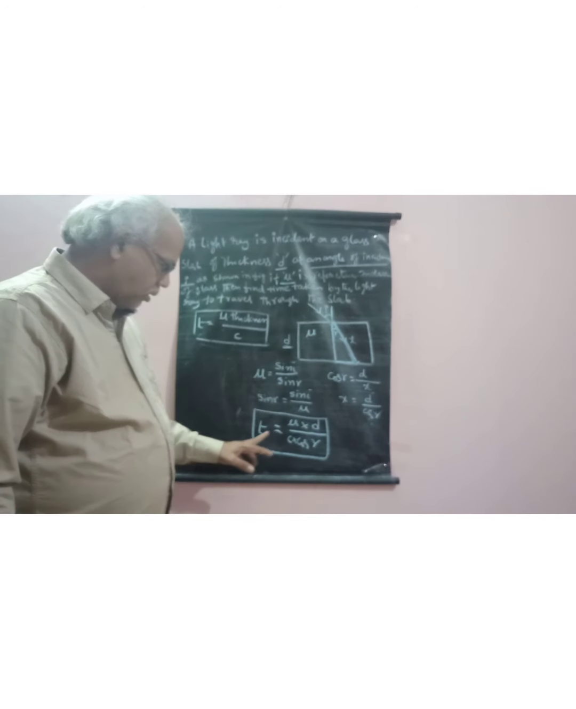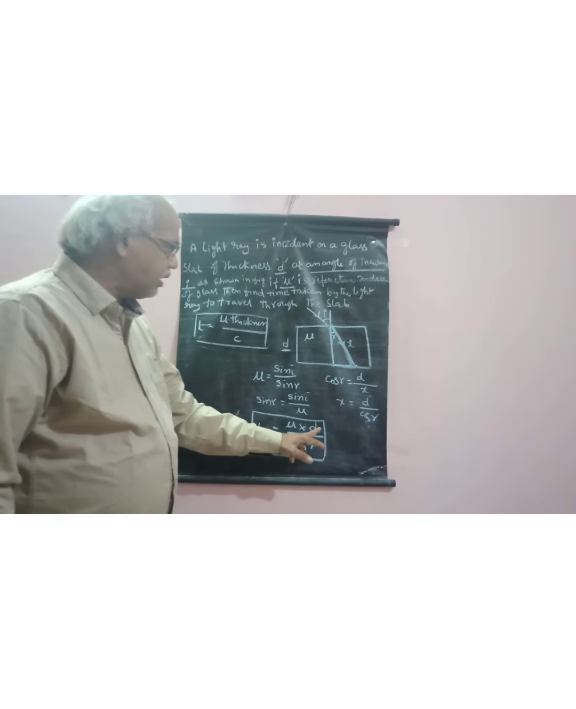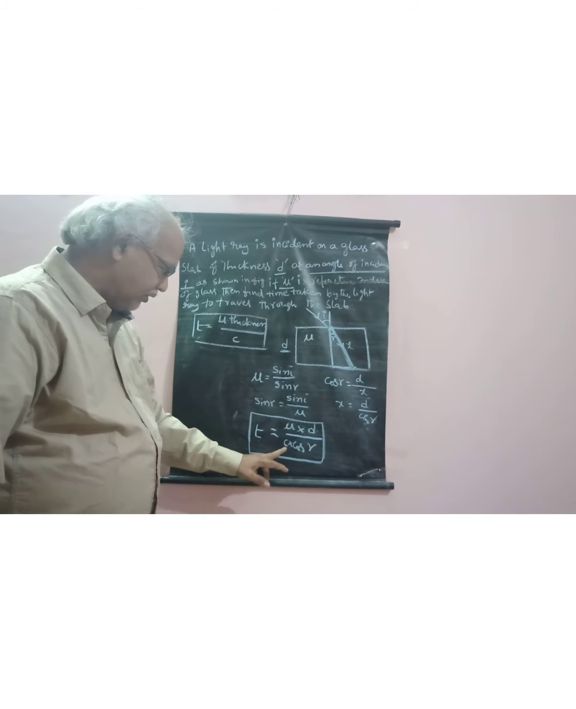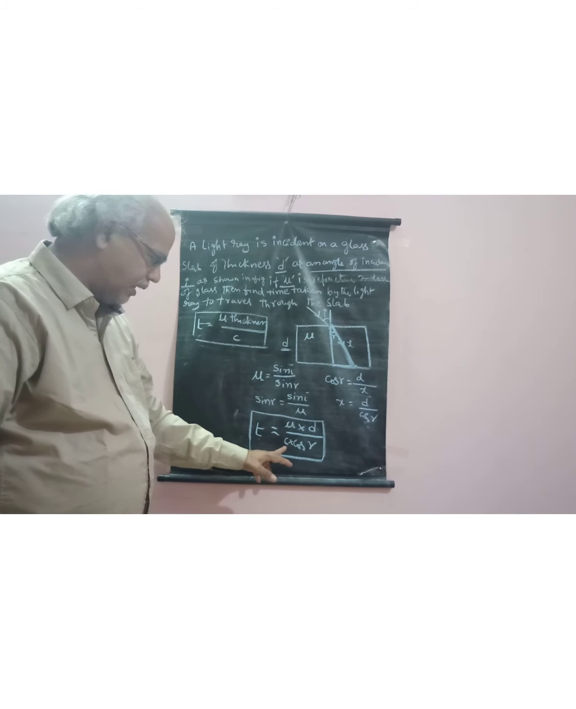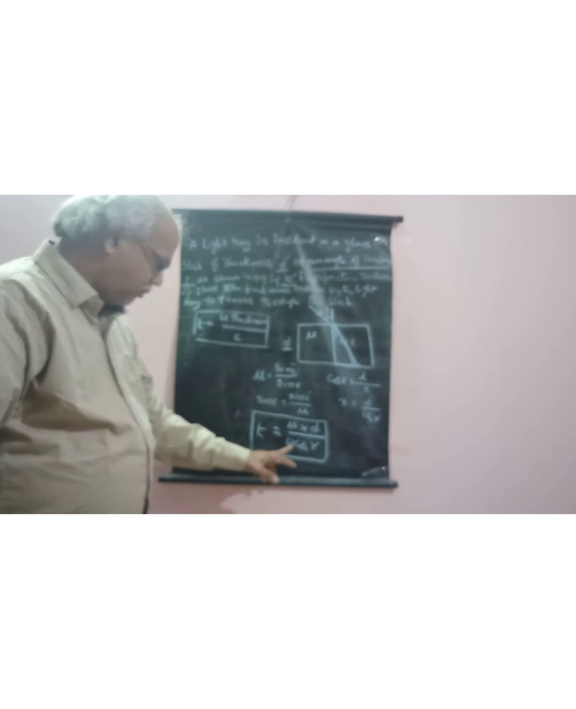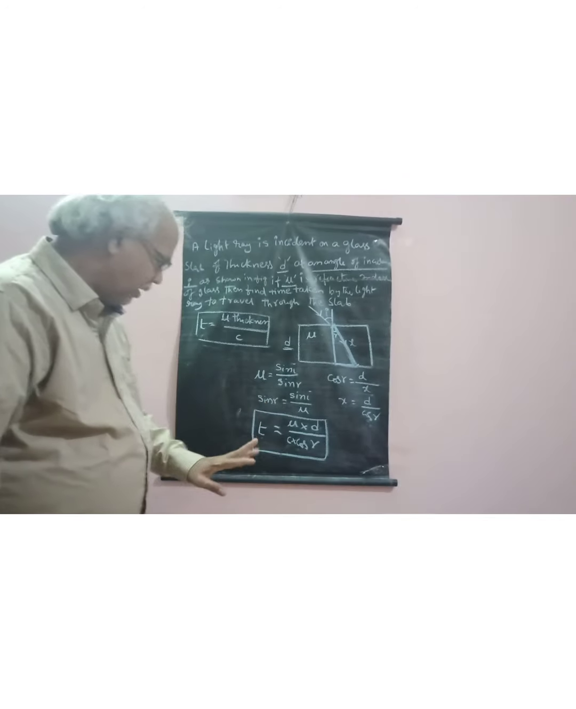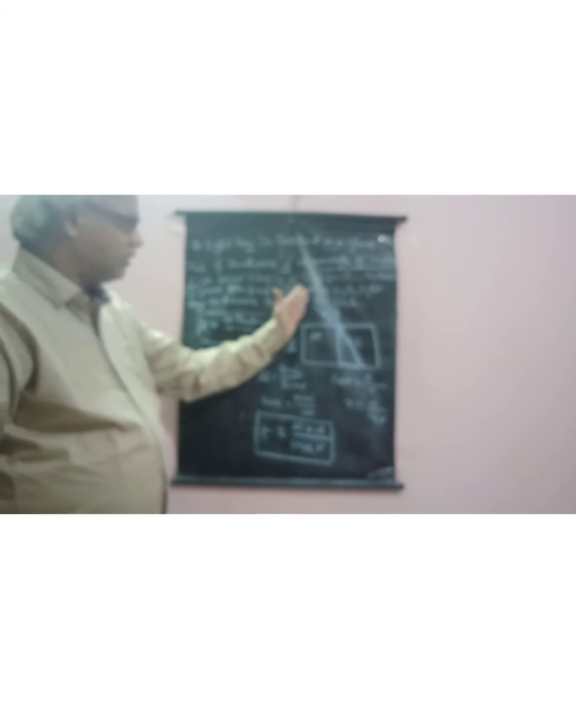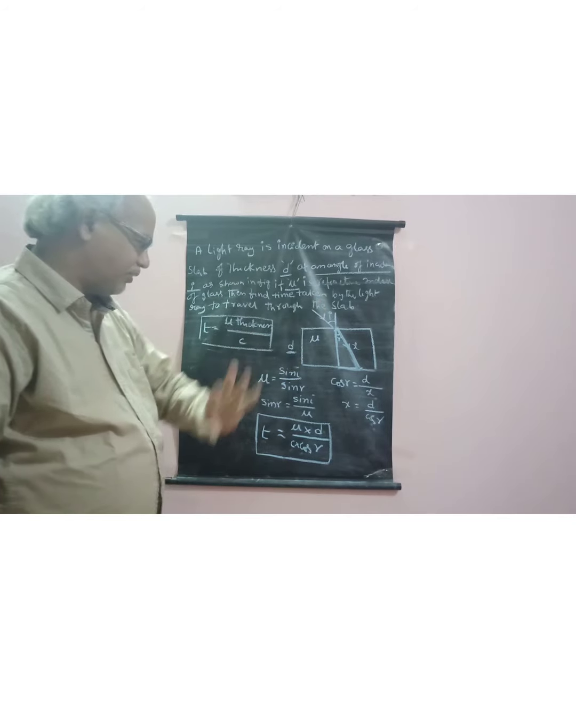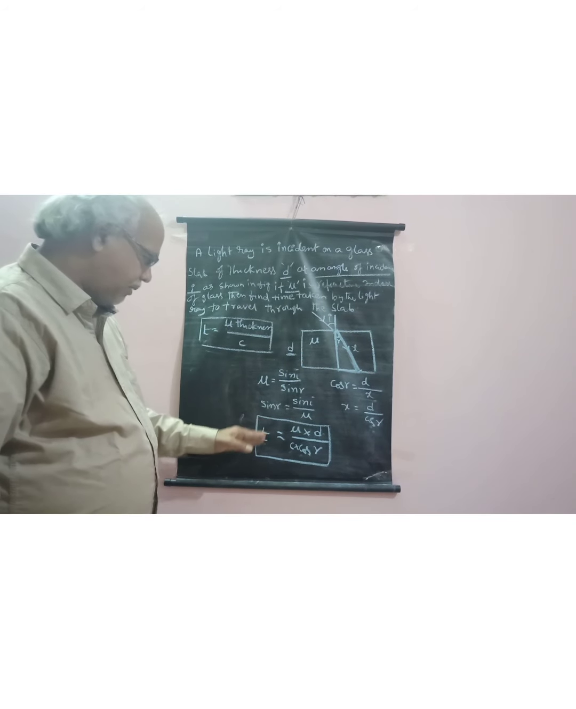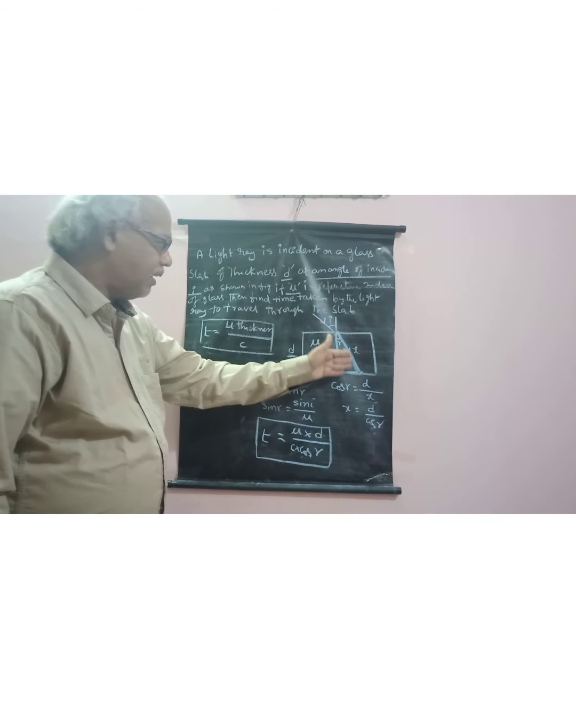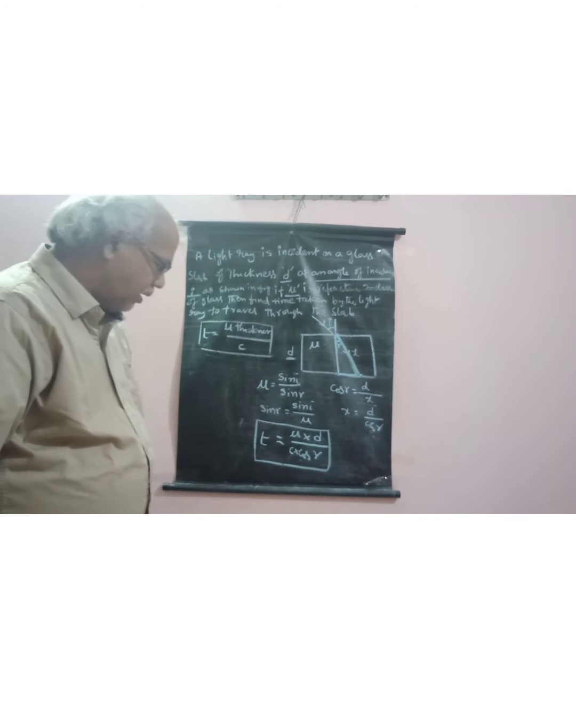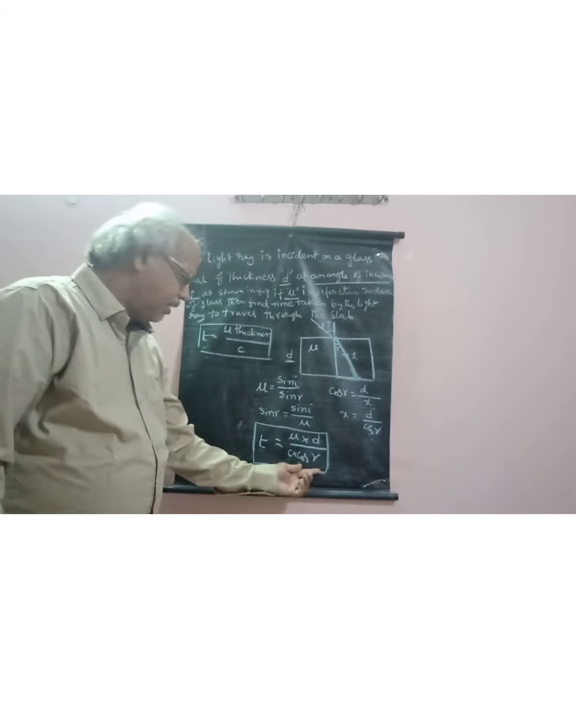Time is equal to mu into thickness, or distance travelled, in the glass slab, by c, where c means speed of light in a vacuum, and cos r. So it is the time taken by the light in the glass slab when it is incident at some angle of incidence. T is equal to mu d by c into cos r. So this cos r value can be changed.